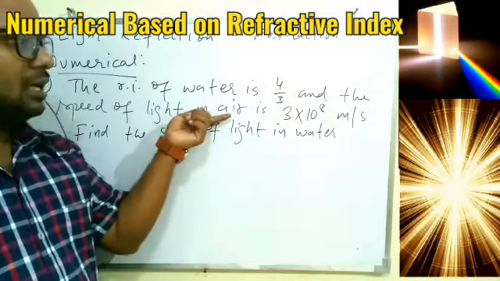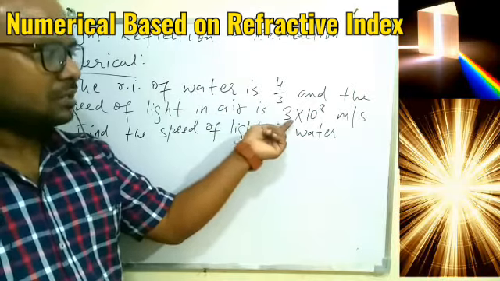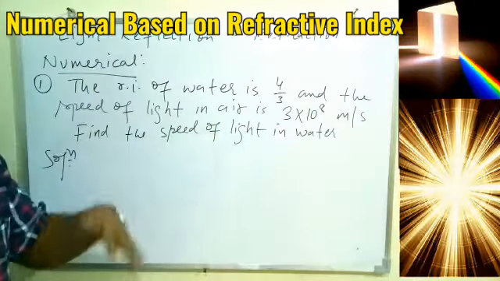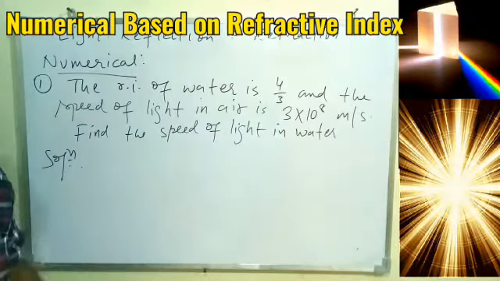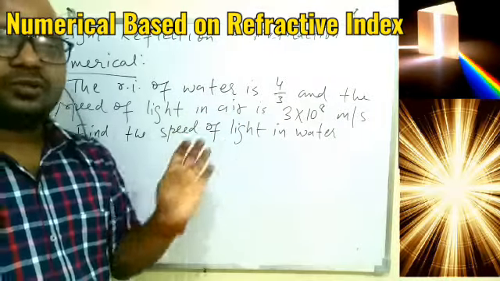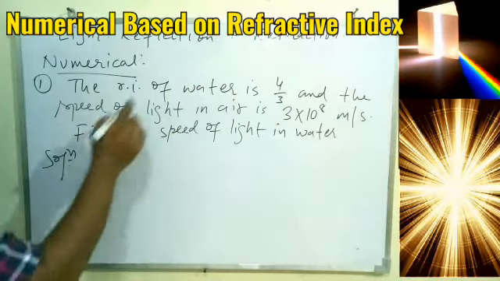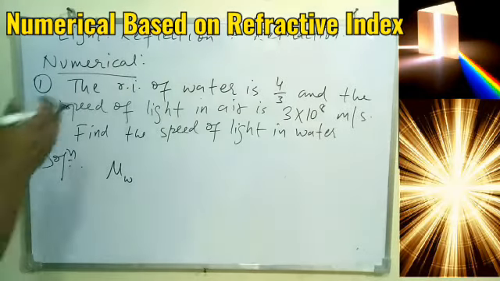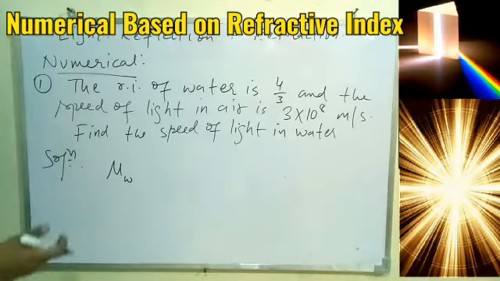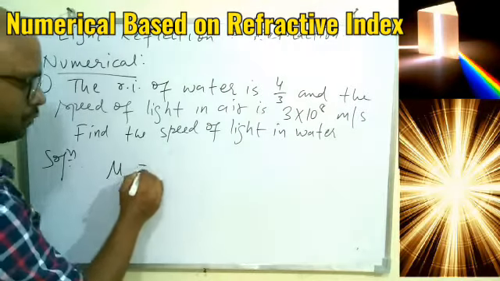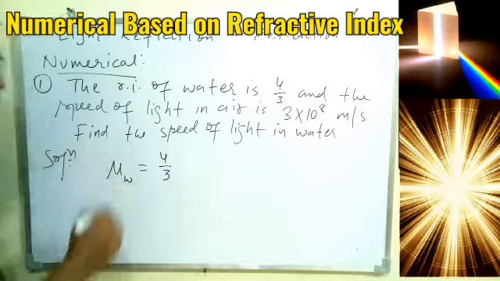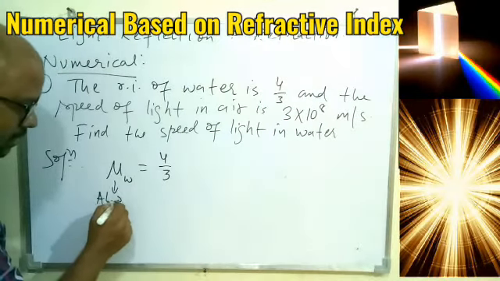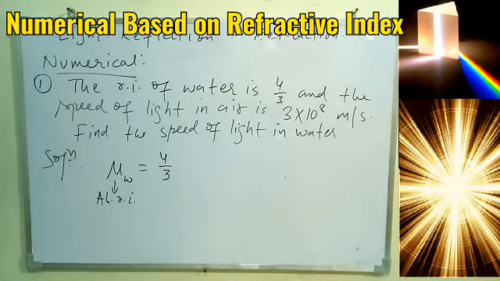If it is written in air, you can see the speed of light is 3 into 10 to the power 8 meter per second, which is the speed of light in vacuum, not in air, but for approximation or simplification, the speed is written this much only. So you have to remember that the refractive index of water with respect to air is given, or we can say this is nothing but the absolute refractive index, which is 4/3. You have to remember. Okay.